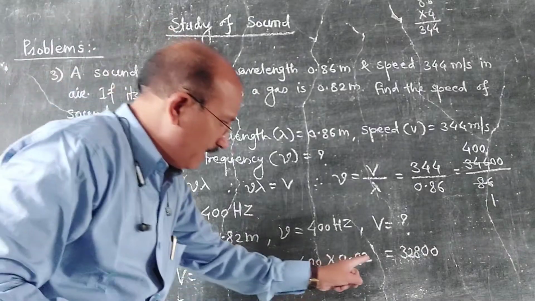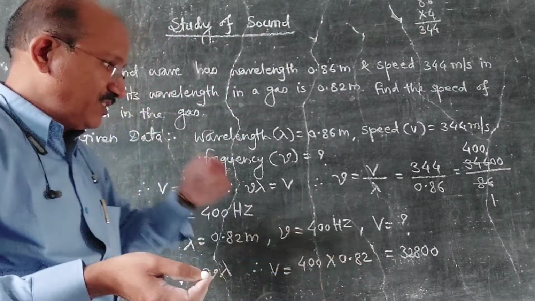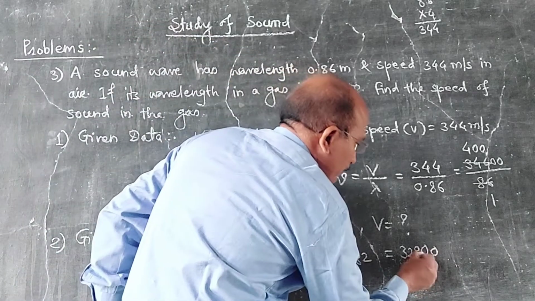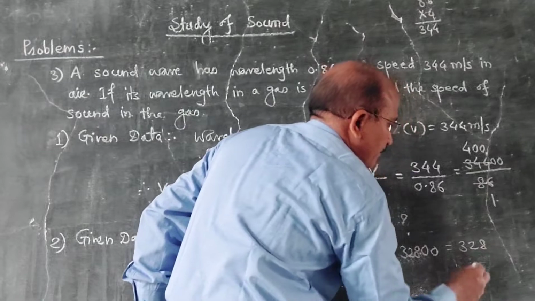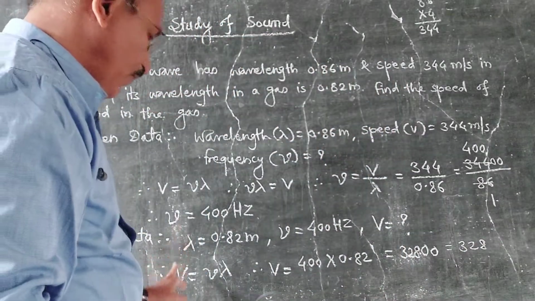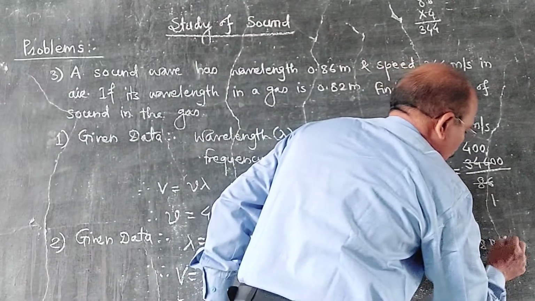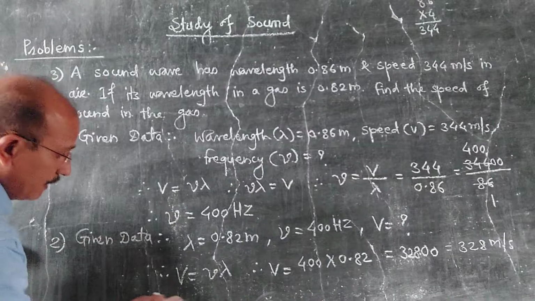Okay, here are two numbers after the decimal point, and that's why 338 is the velocity, that is meter per second, and hence here you can write the answer.